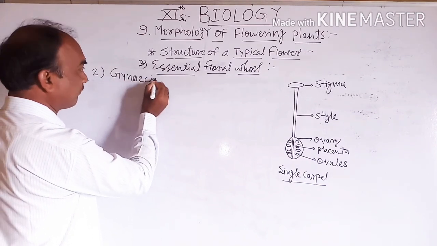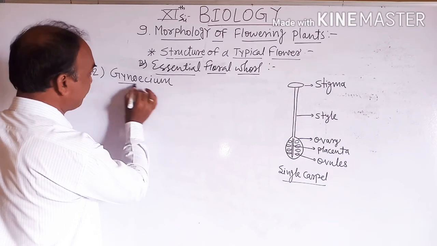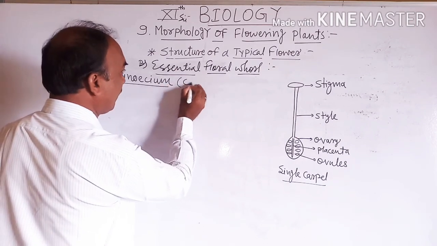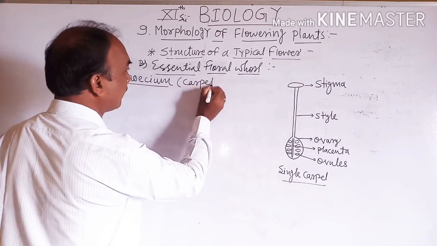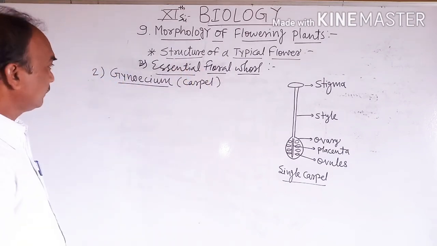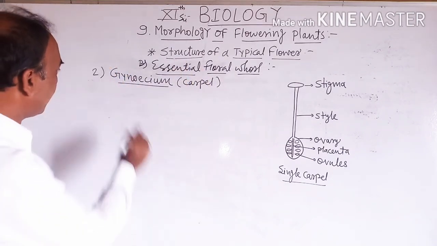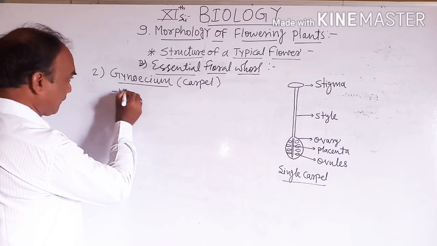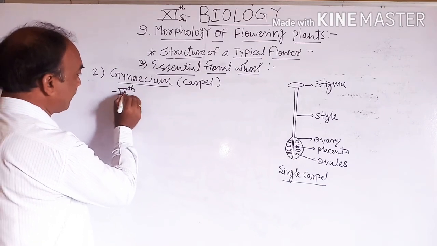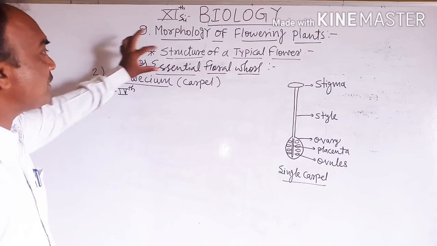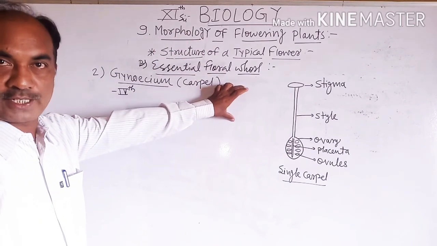Gynoecium, or carpel. It is the fourth and second essential floral whorl.